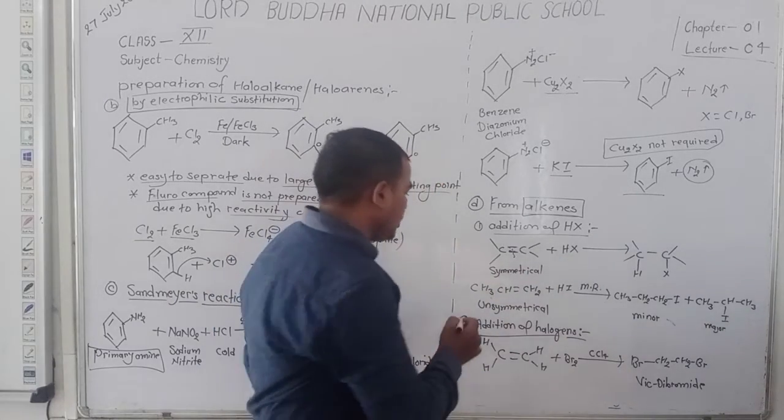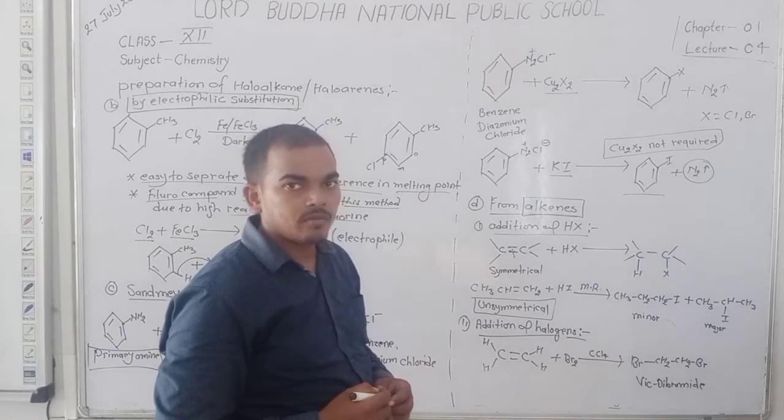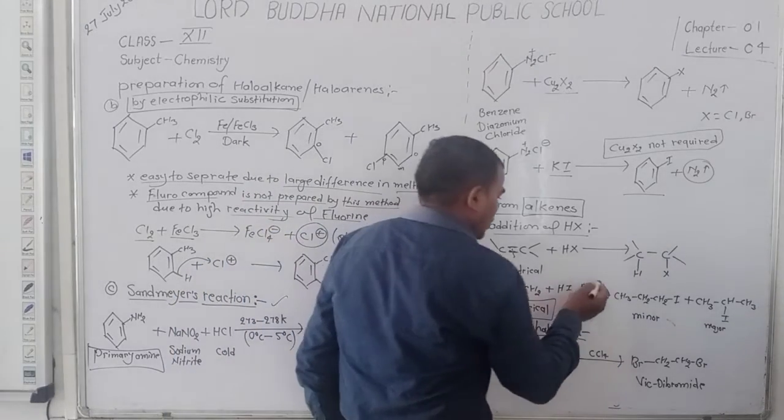But in case of unsymmetrical alkenes, always follow Markovnikov's rule.